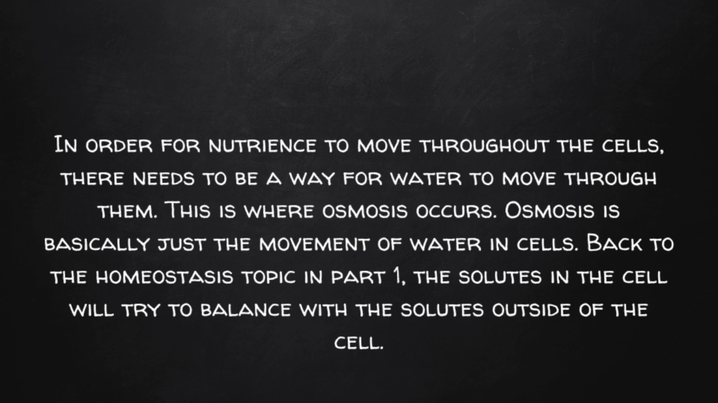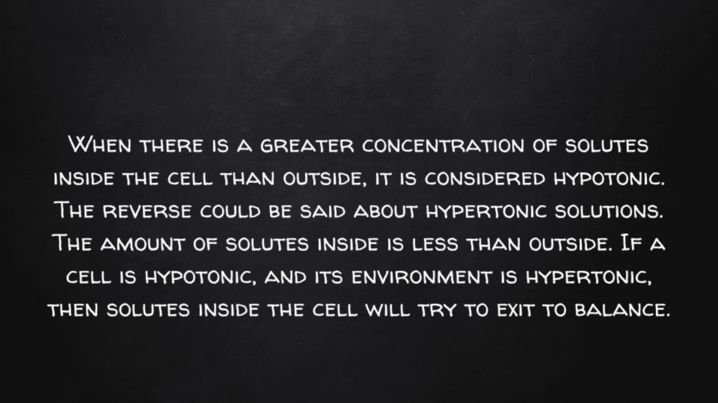The solutes in the cell will try to balance with the solutes on the outside of the cell. When there is a greater concentration of solutes inside the cell than outside, it's considered hypotonic. And the reverse could be said about hypertonic solutions. The amount of solutes inside the cell is less than outside the cell. If the cell is hypotonic and the environment is hypertonic, then the solutes inside the cell will try and exit to balance. Done. Finished.